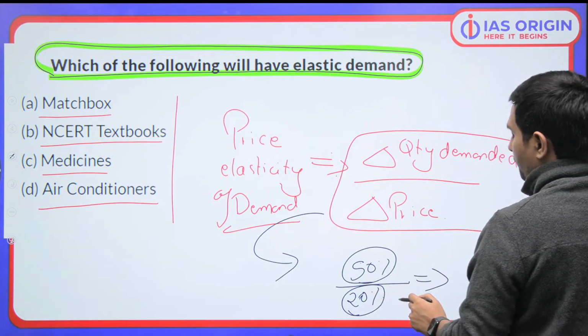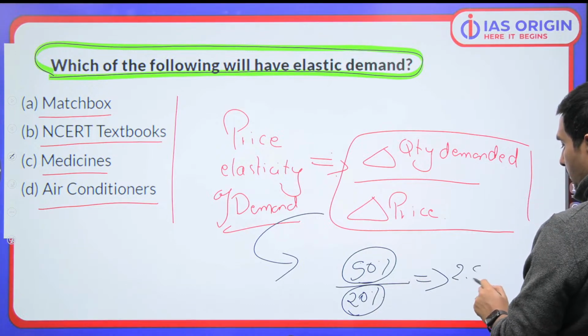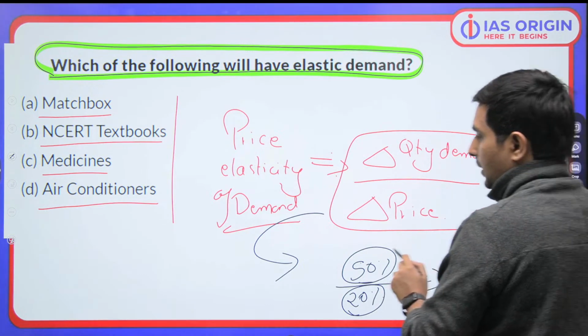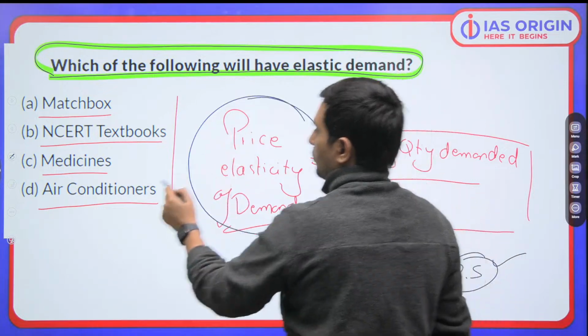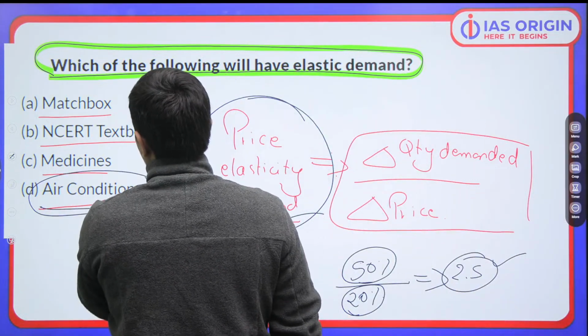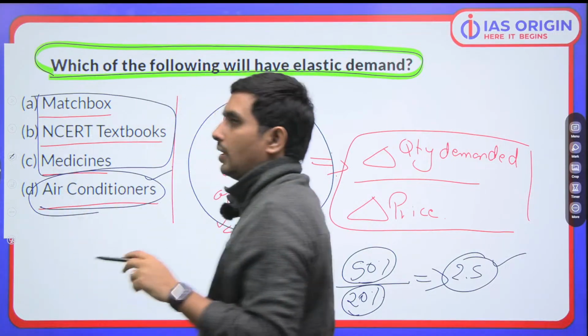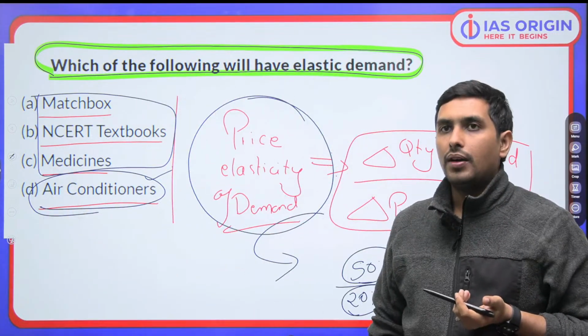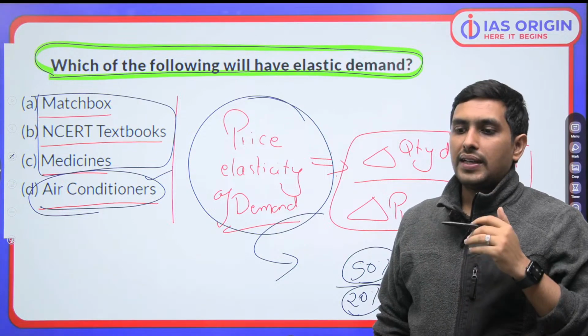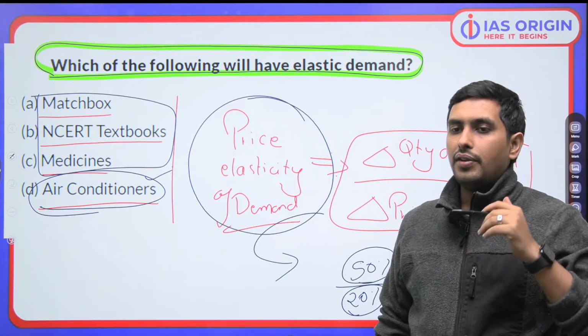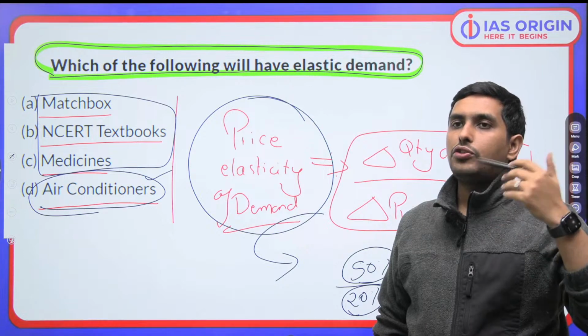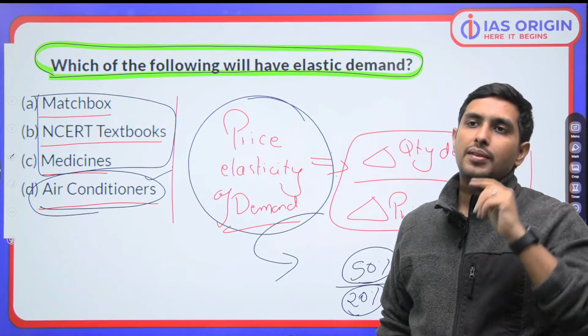So that is certainly going to be 2.5. That is certainly pertaining to an elastic good. So that is air conditioner. So when I change the price of these commodities, the quantity demanded is changing a lot. Do you agree with me? So basically elasticity means that whenever we change the price, how much change do we see in the quantity demanded? That is the basic question.